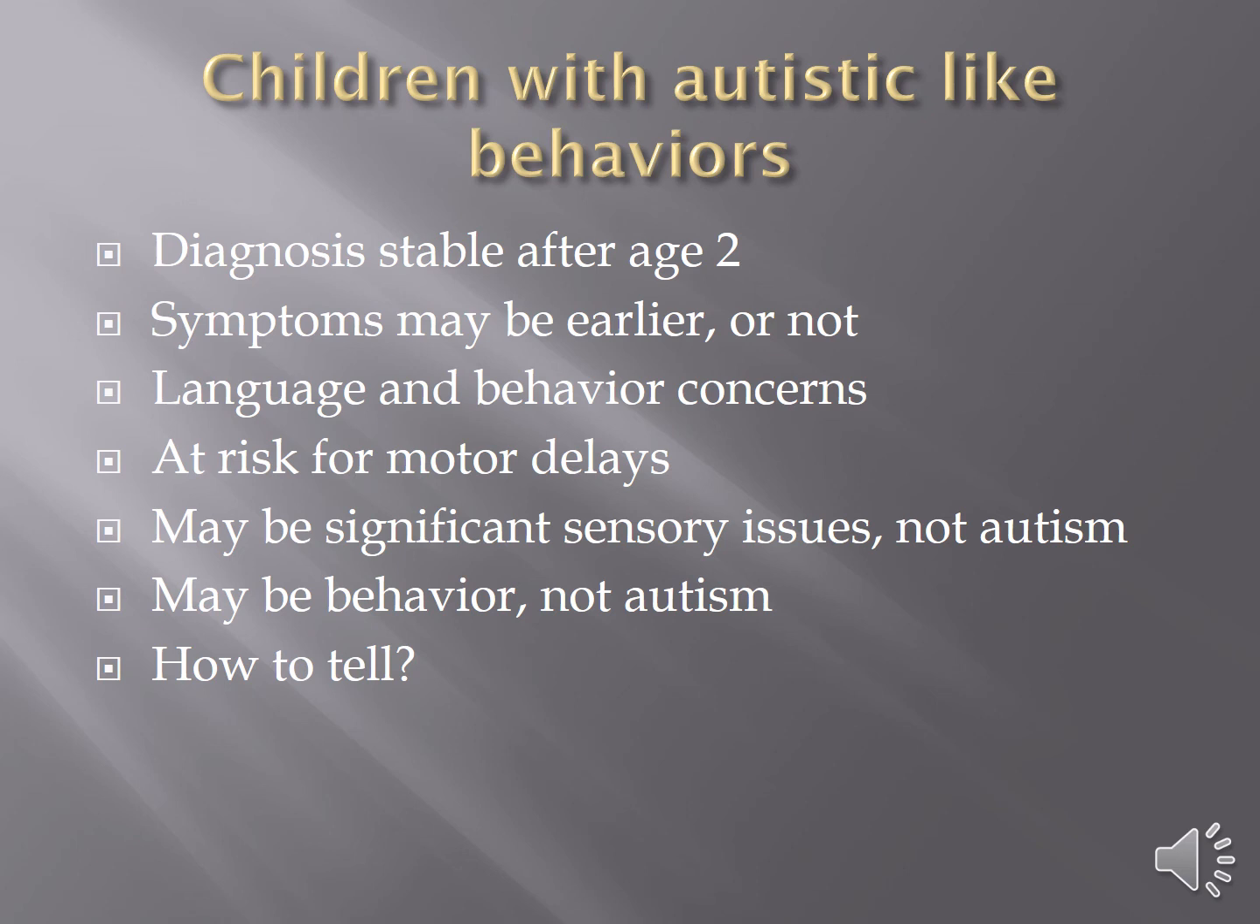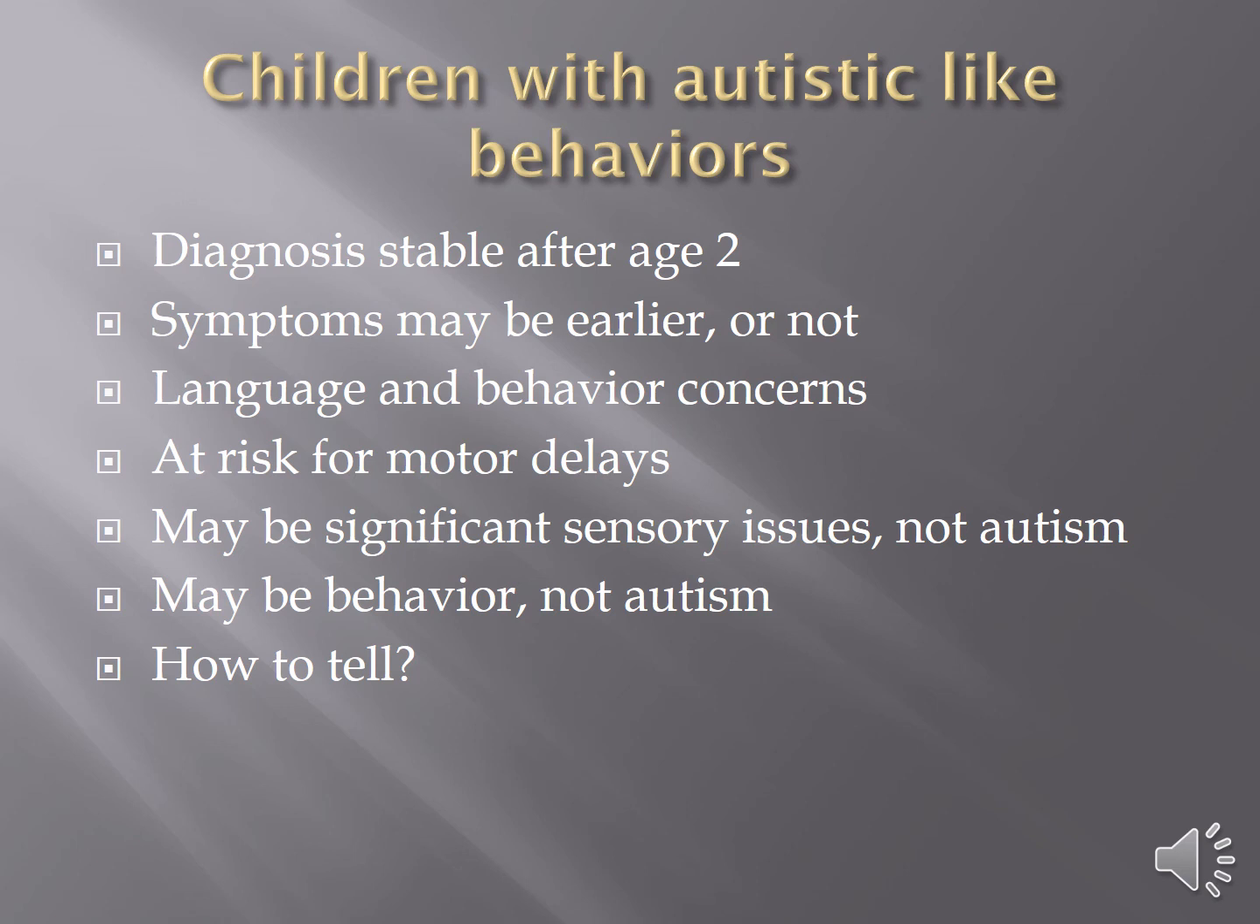These may or may not be different kinds of autism. I think there's some decent evidence to show that they might be, and there's quite a few researchers working on what this means: what are the kinds of autistic-like symptoms out there, and do they actually comprise different disorders or constellations of the same disorder. There's a lot of research going on around that right now. Children with autistic-like behaviors certainly have language and behavior concerns. They are all at risk for gross and fine motor delays.